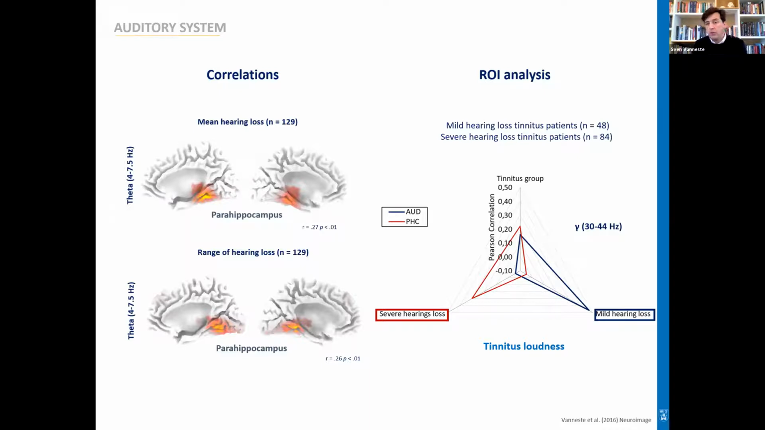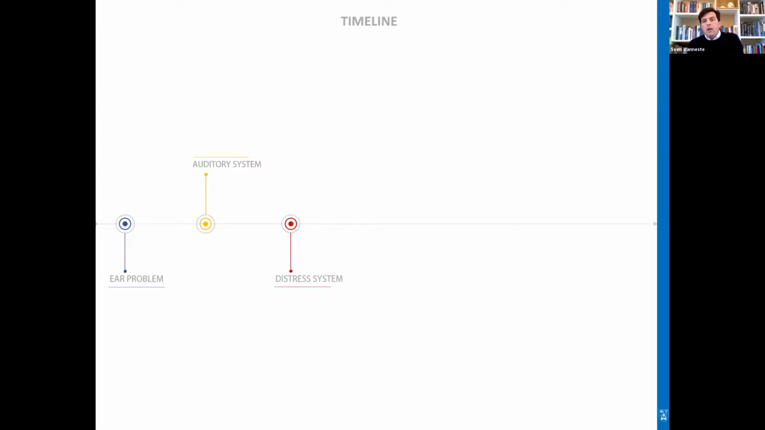But in addition, we also did a region of interest analysis, looking at the gamma frequency band, looking at both the auditory cortex and the parahippocampus. And what we saw was a positive correlation for tinnitus loudness in the parahippocampus for tinnitus patients that had severe hearing loss, but for patients that had mild hearing loss, the tinnitus loudness correlated with the auditory cortex. So it seems that both the auditory cortex and the parahippocampus play an important role in tinnitus depending on the amount of hearing loss.